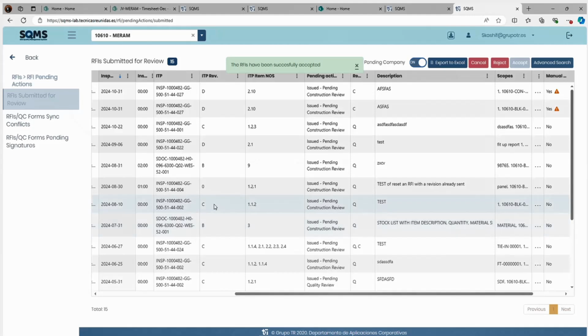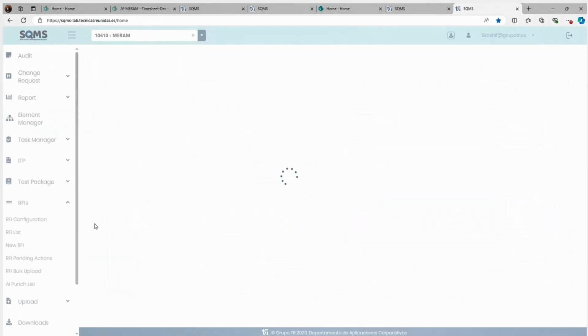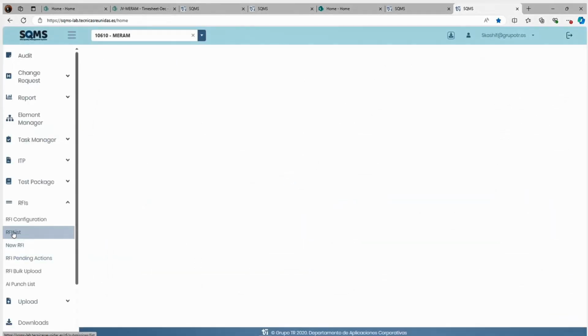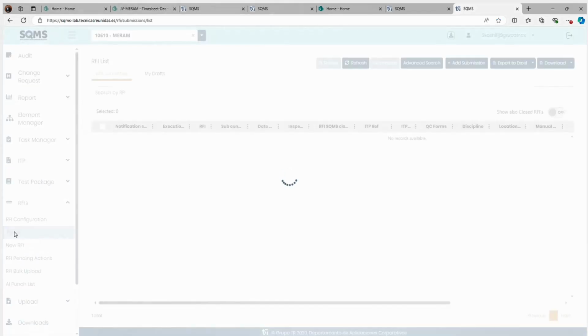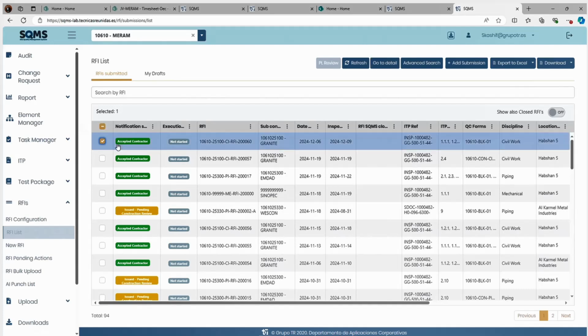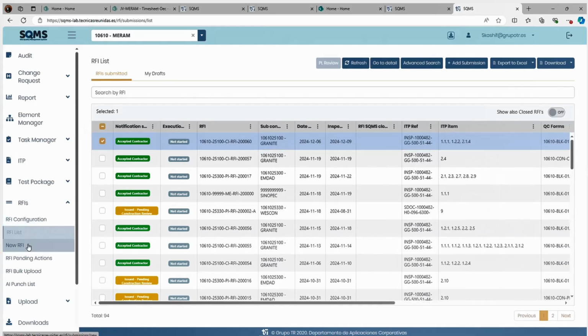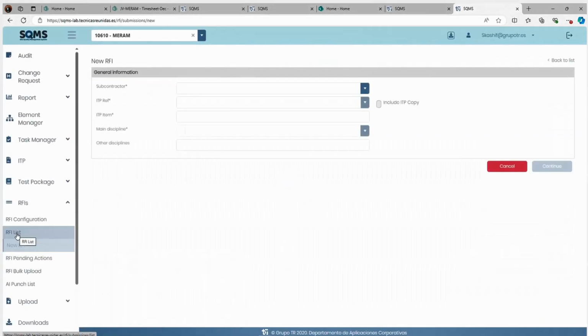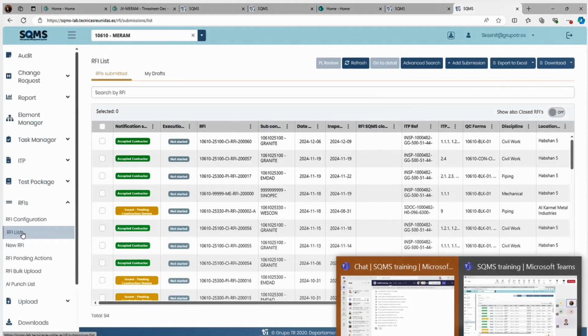Once this approval has been done, the RFI will appear in your RFI list. For approving, our team will come into pending action. Now they will come into the RFI list. See, this was the RFI just raised by login. You will come into the RFI list. Remember, write the steps. If you want to write something, you can write. For raising an RFI, new RFI.